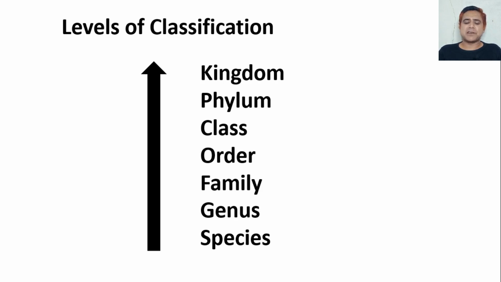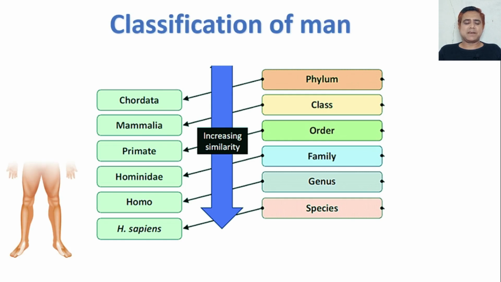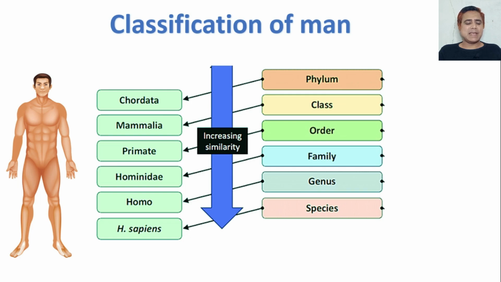Similar species are grouped in genus. Similar genera are grouped in family, and so on. Classification of man: the phylum of man is Chordata, class Mammalia, order Primates, family Hominidae, genus Homo, species Homo sapiens.